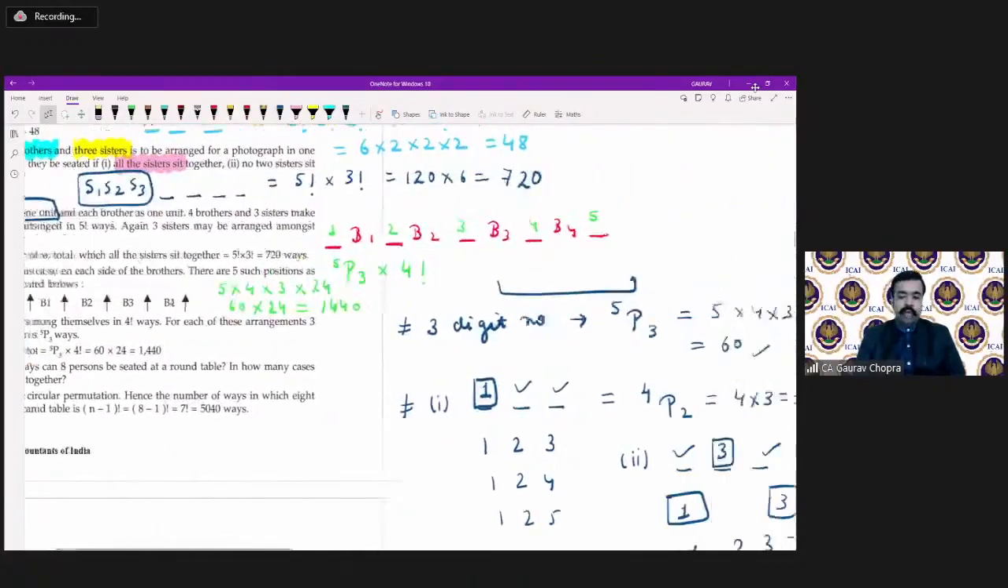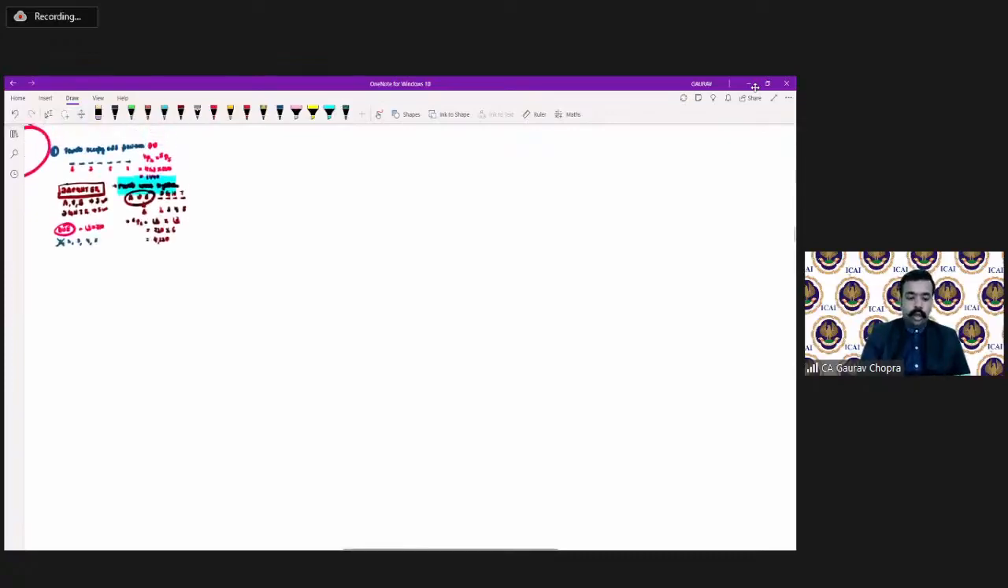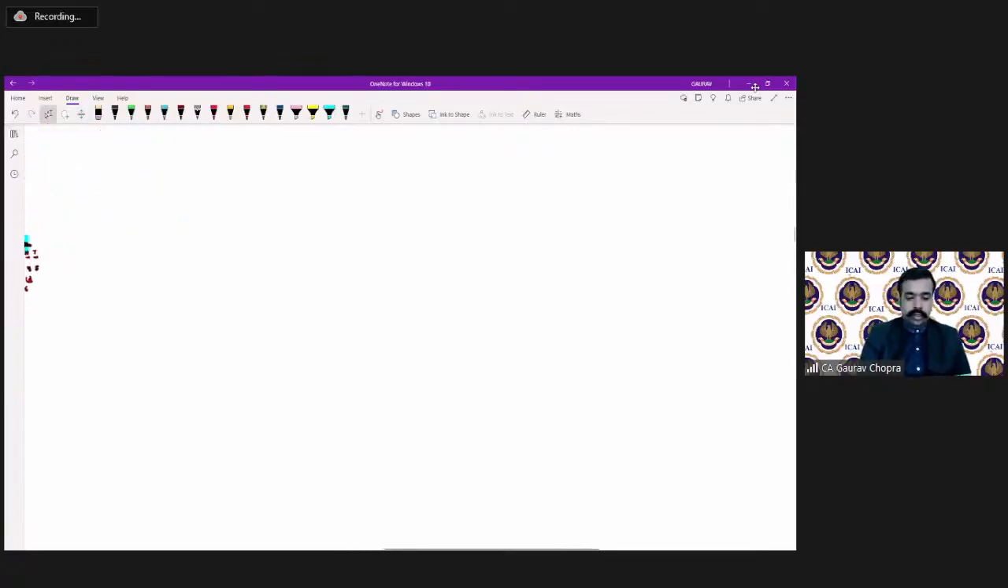Now we'll take one different concept, that is about the repetition of the letters. Like if there is a word apple, A-P-P-L-E. So what will be the total number of arrangements? We have to make a 5-letter word, and how many words can be made from apple?